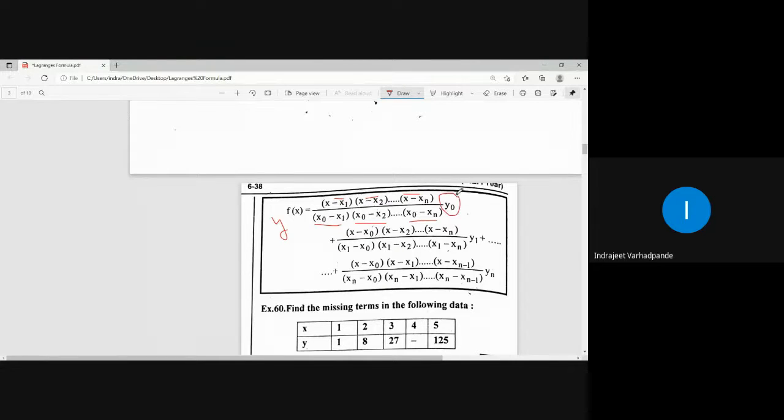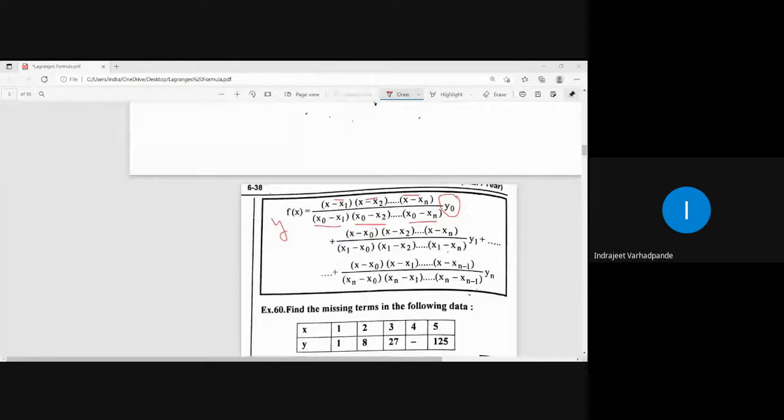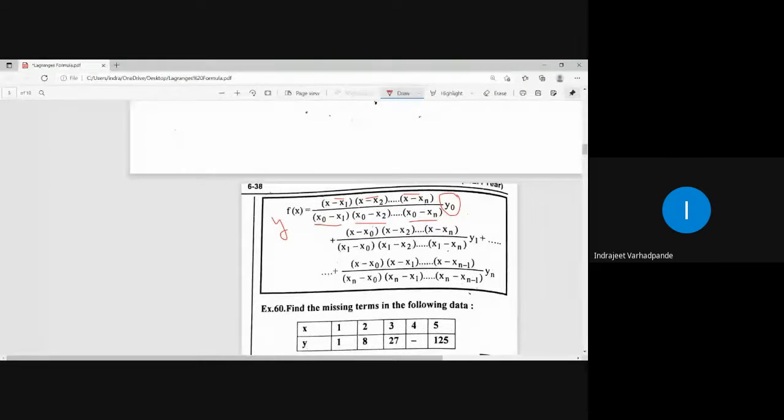What is the functional value? y0. Similarly, what is the other term written as? x minus x0, x1 has been dropped, x minus x2 up to x minus xn. Upon, in place of x, everything will be replaced by x1 multiplied by the functional value y1. So this is how we always try to write down the Lagrange's interpolation formula for unequal intervals. This is the math.